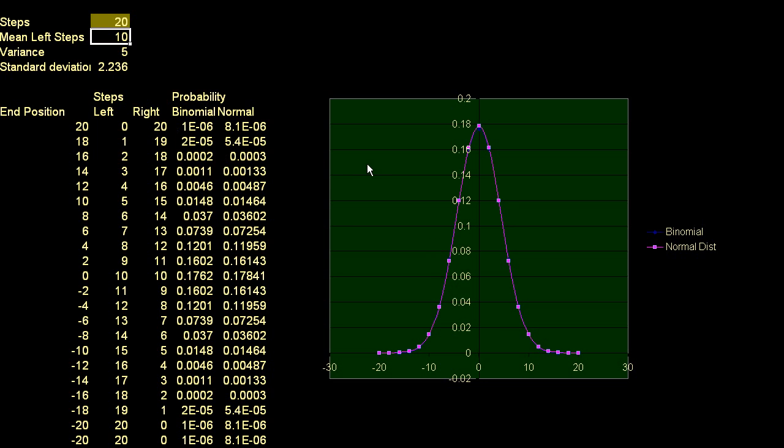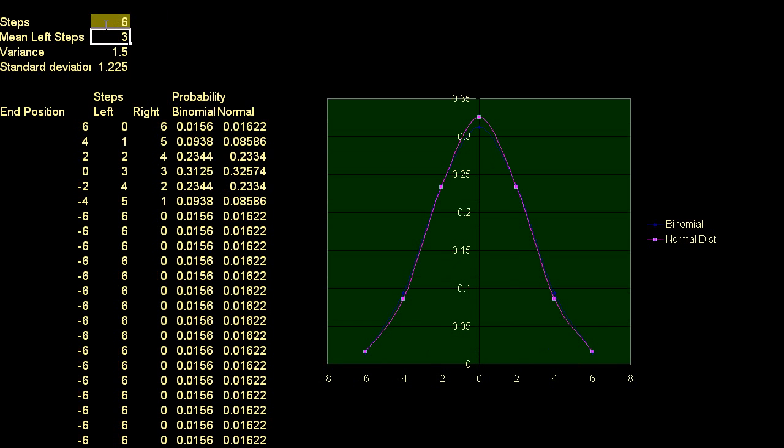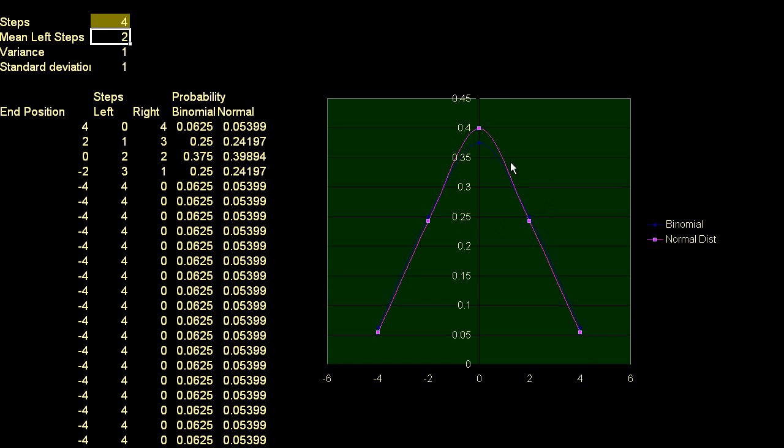And so this plot in blue, you can't see it because the purple is almost right over it. Actually, let me make it smaller so that you can see. If I only took, let's say, 6 steps, it's still hard to see the difference between the two. And once again, the whole point of this is to see that the normal distribution is a good approximation, but they're so close that you can't even see the difference. If you only took 4 steps, I think you can see here, the blue here is definitely different.